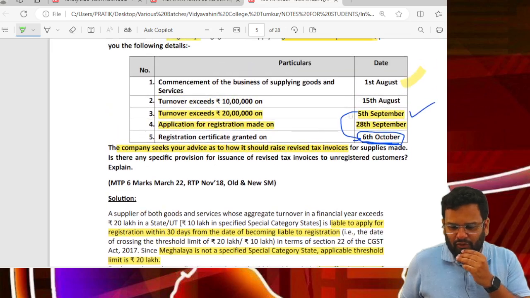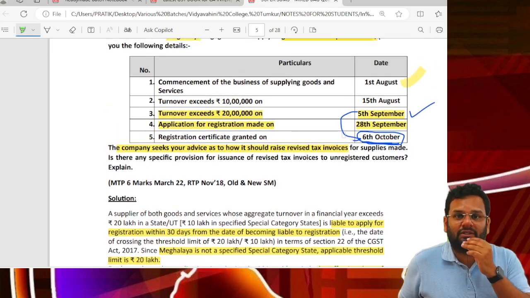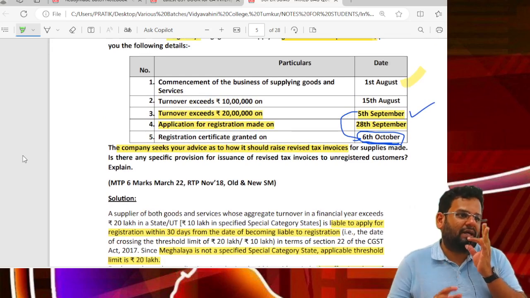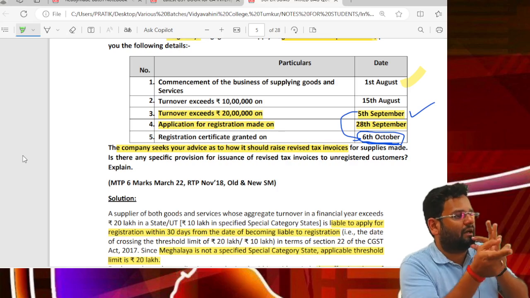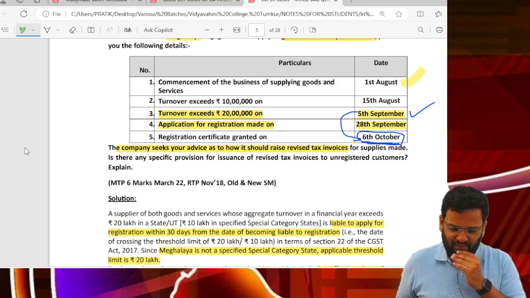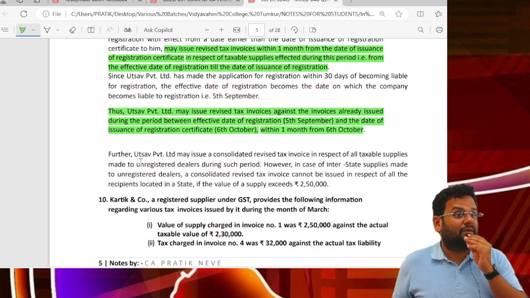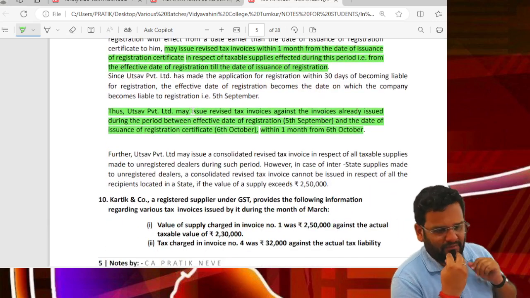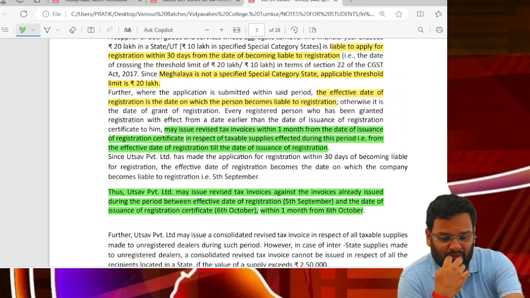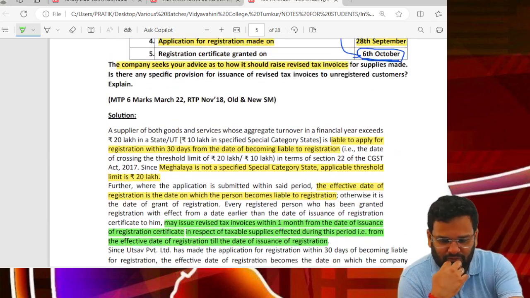So see, from 5th September to 6th October, whatever supplies you have done, for whatever invoices you have issued, against that you can issue revised invoices. Simple. But there is a time limit: within 1 month, of course.